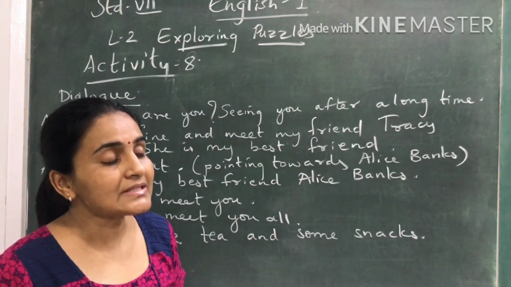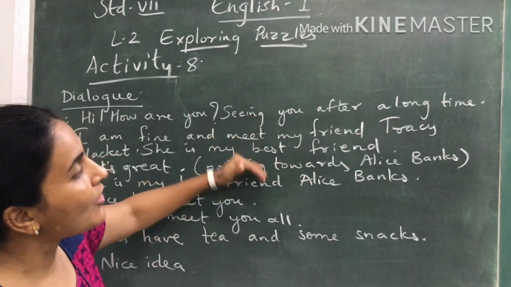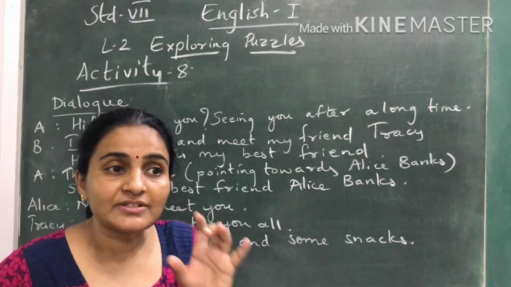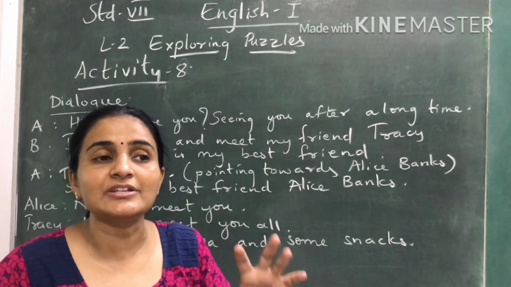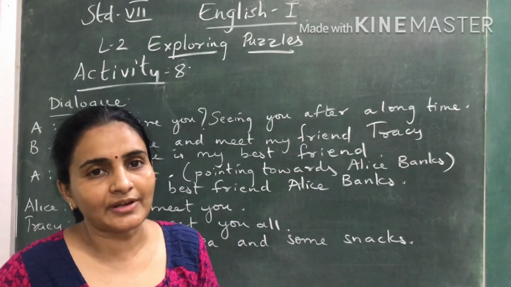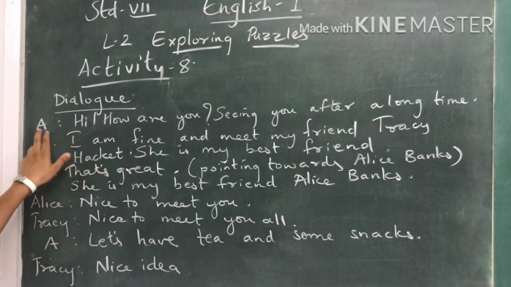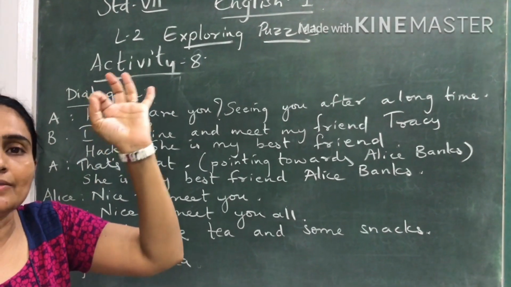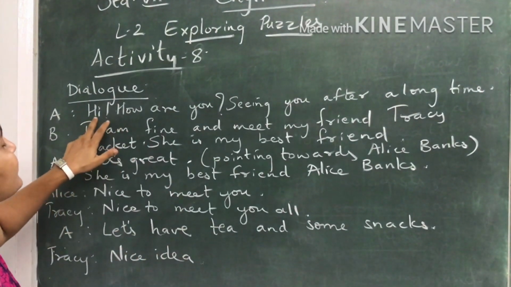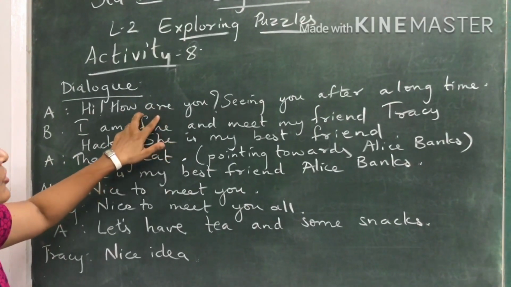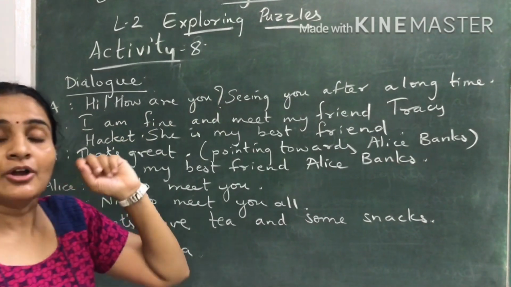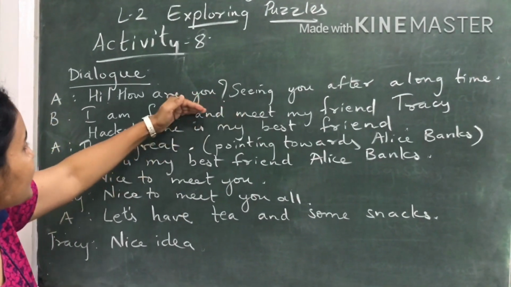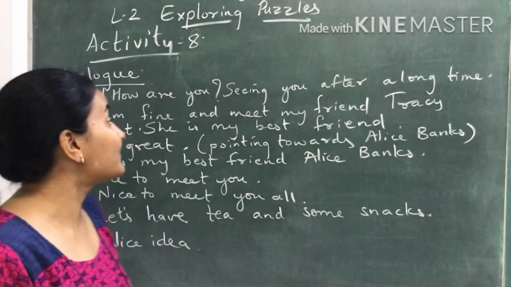Now I have just given you an example of how you can go about writing a dialogue. As we already know, these friends are the situation of the dialogue. Say, for example, these four people get together at a tea stall. So how will the dialogue start? Say A, the name we had given to one girl in the poem, will say, "Hi, how are you?" How are you is a question. When you write a dialogue, you should also put proper punctuation marks, so a question mark. Then she says, "Seeing you after a long time."